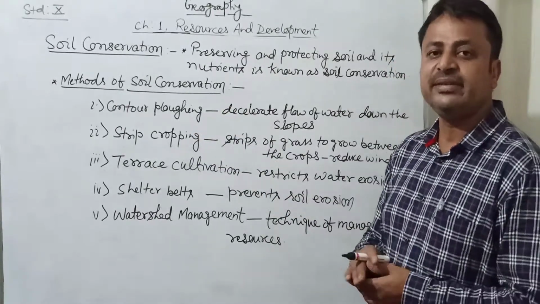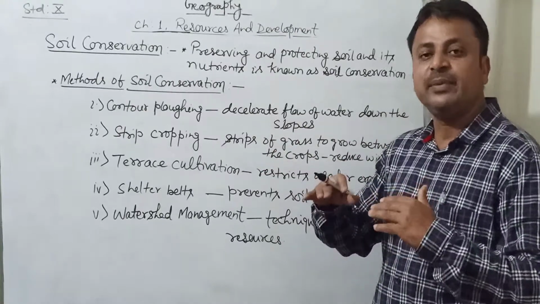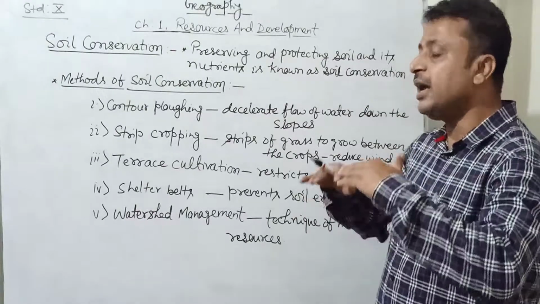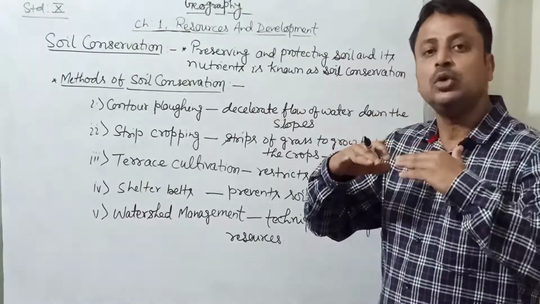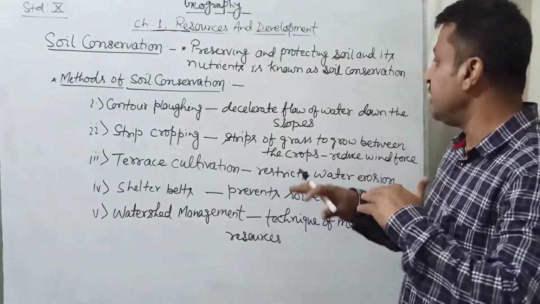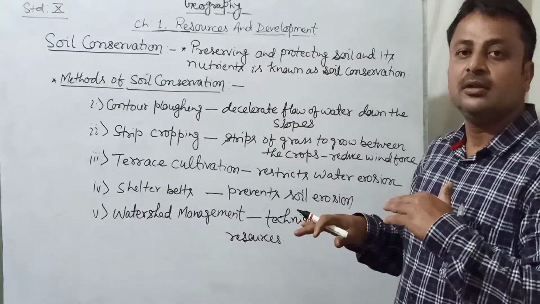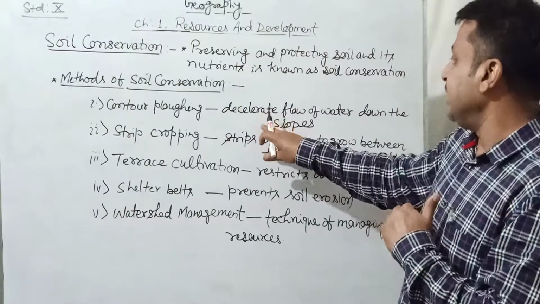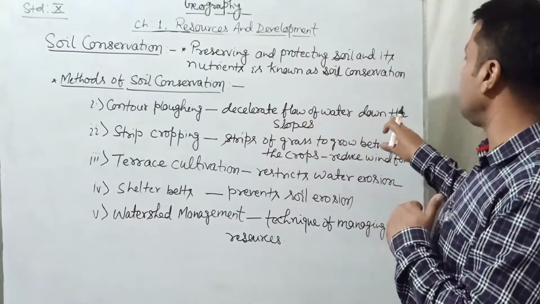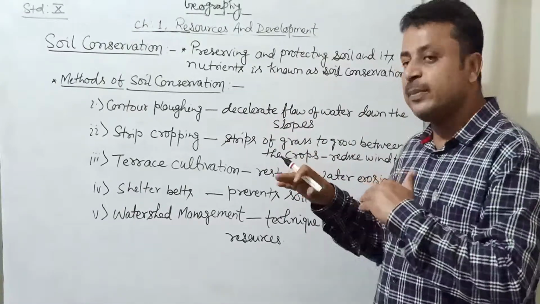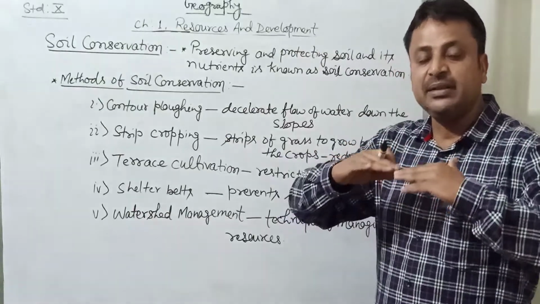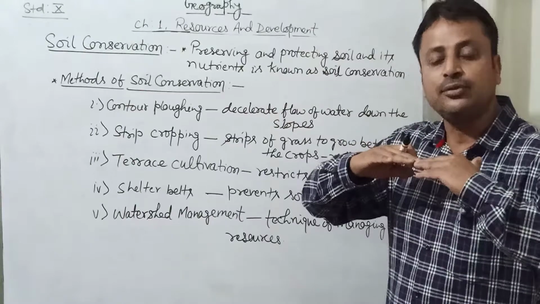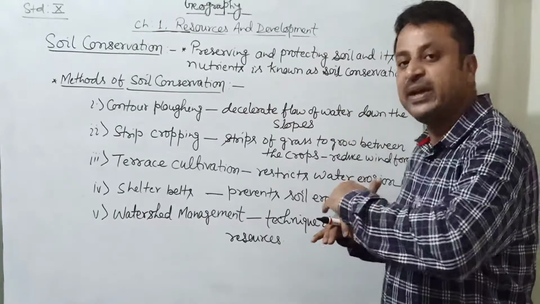Contour plowing means contour lining. Contour lining means the areas that have the same elevation should have a method to grow crops so that there is no water erosion. Means decelerating the flow of water down the slopes. Contour farming means the areas that have the same height get a kind of farming. There must not be sloping areas.